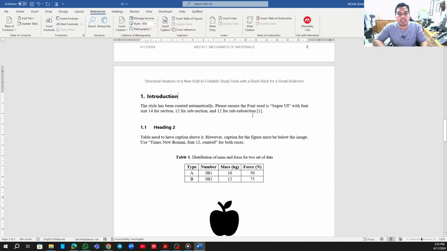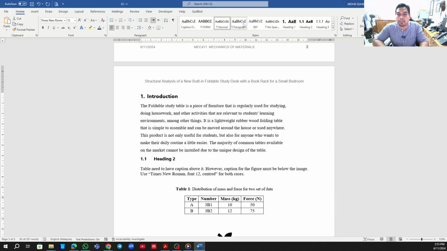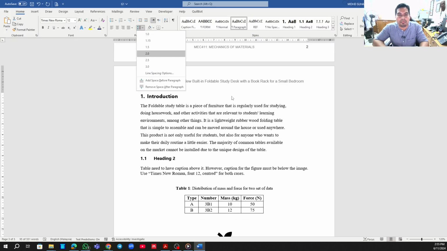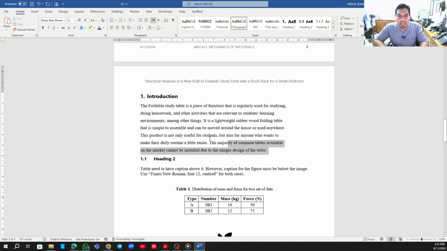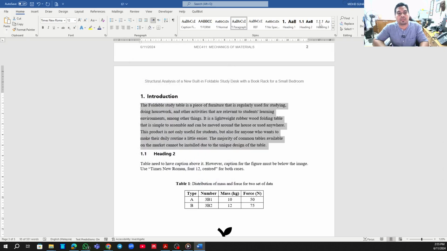So I just copy it here. What I can do is very straightforward, just paste it. Or if you don't want it, simply paste it like that. You see, it's quite annoying. What you can do, just highlight this, go to Home, find the Paragraph option, and it will make it whatever you set before. But basically you have to adjust a little bit, because this is not exactly according to 12 point.